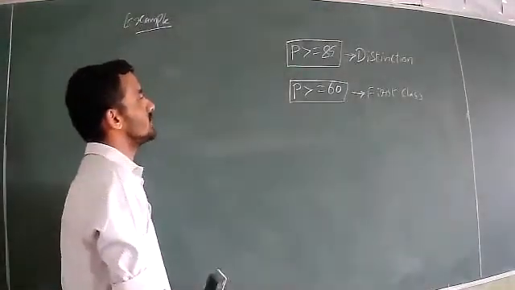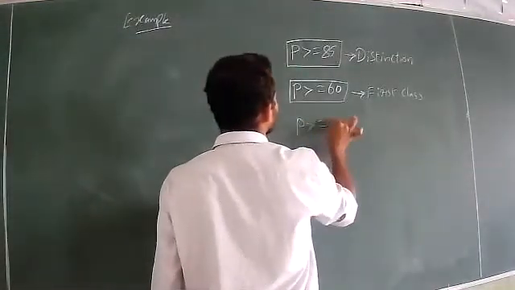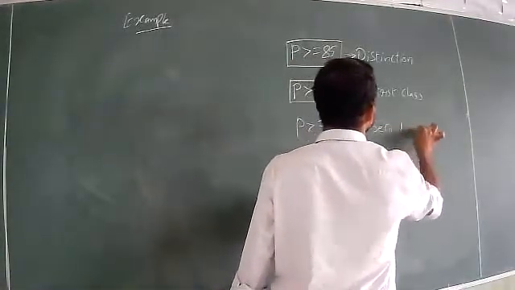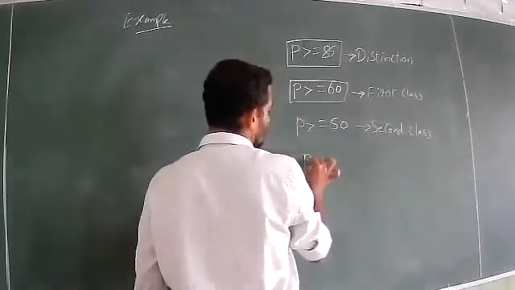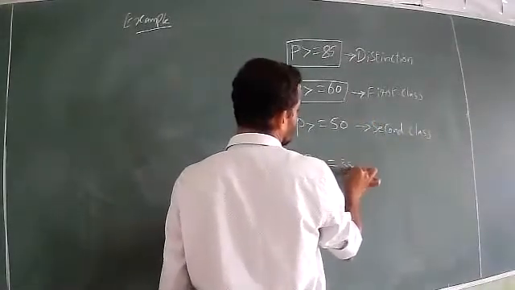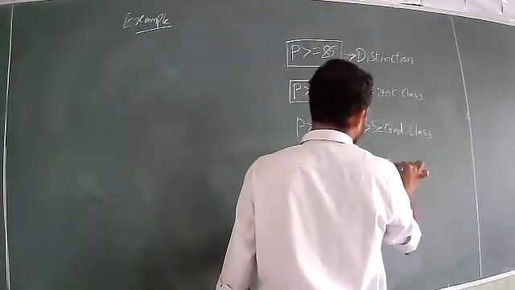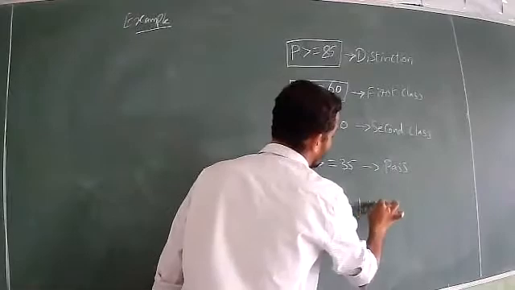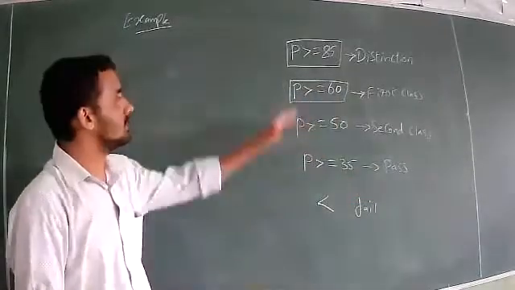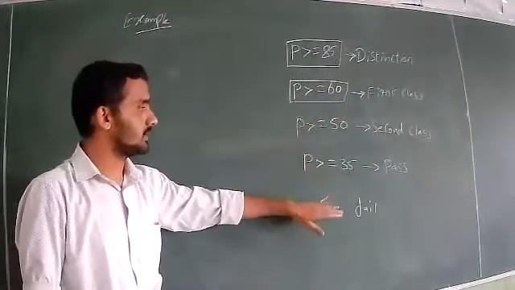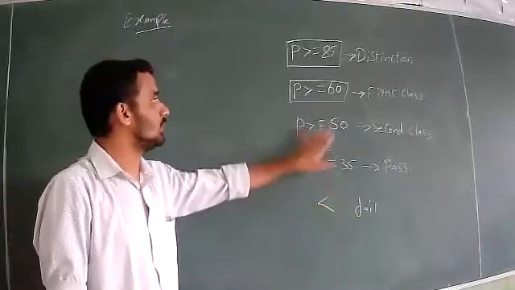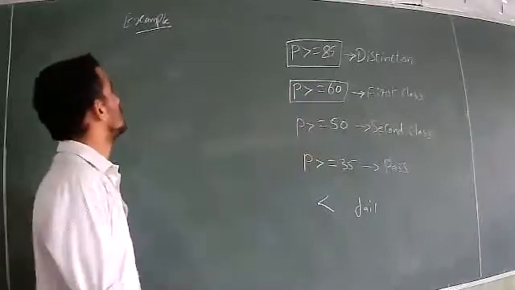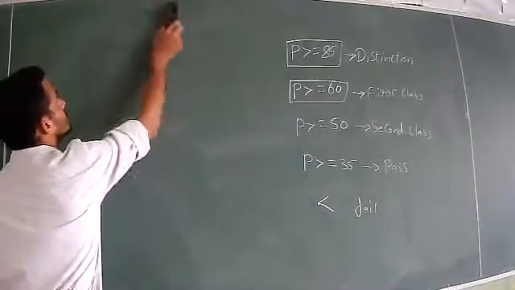Next, if the P value is more than 50, I can say it is second class. Then if the P value is more than 35, just pass. Less than all of these, it is fail. That is, less than 85, less than 60, less than 50, less than 35, and even less than 35 also. Now for this, we will write the code. Not the full program, just an example. So just look at the conditions.